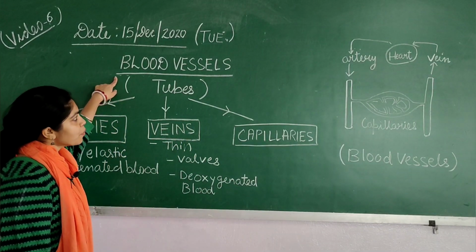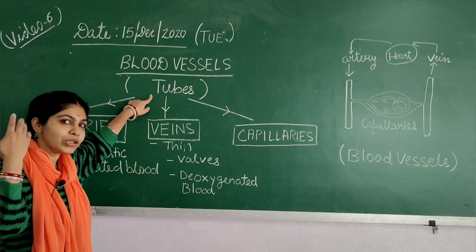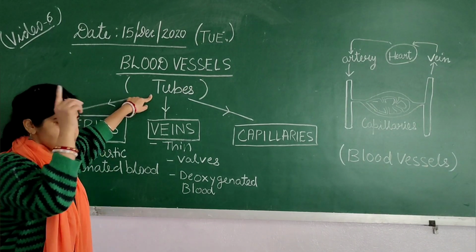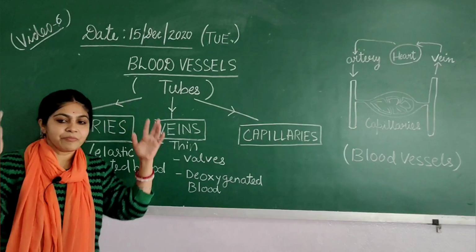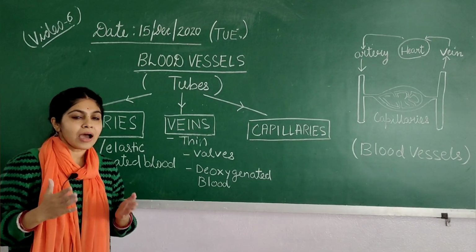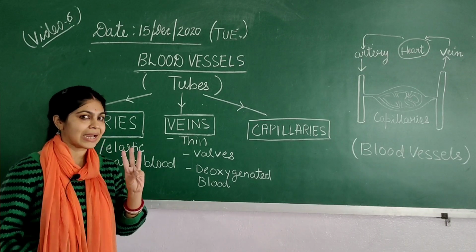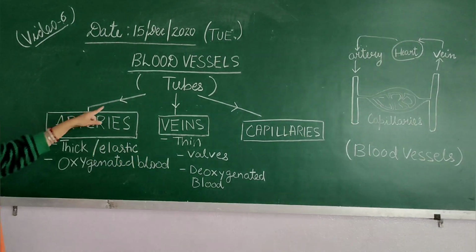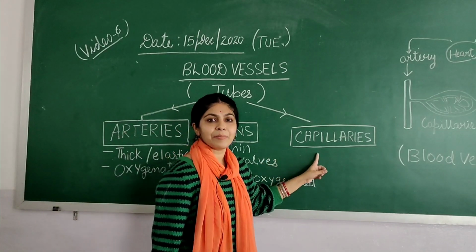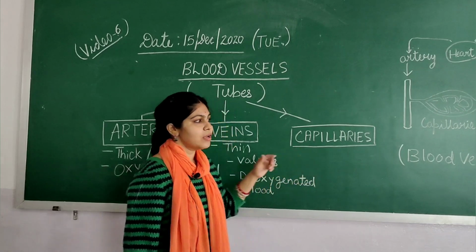Children, the second component is blood vessels, which are the specialized tubes or channels that make the blood flow through them across the whole body. In our body there is a big network of vessels running around the body, and the blood vessels can be grouped into three categories. What are they? Let us see. The first is the arteries, second veins, and third the capillaries. So let us discuss them in detail one by one.